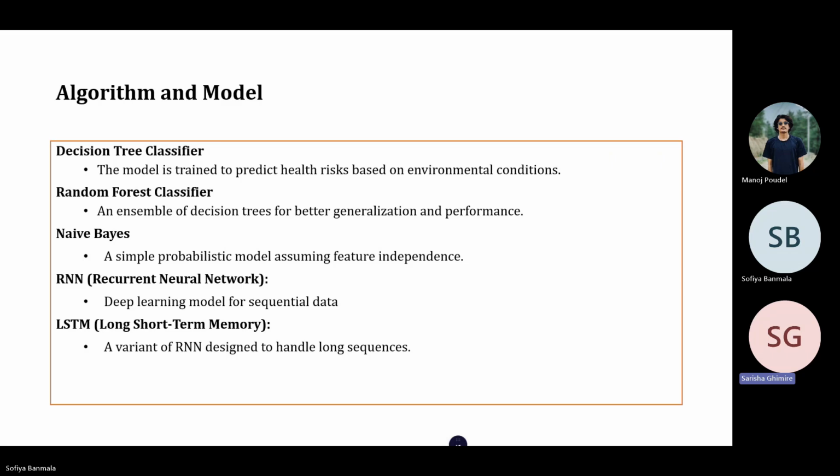The downside of LSTMs is that they are computationally more expensive than traditional RNNs. Training LSTMs can take longer and they require more resources due to their complex architecture.